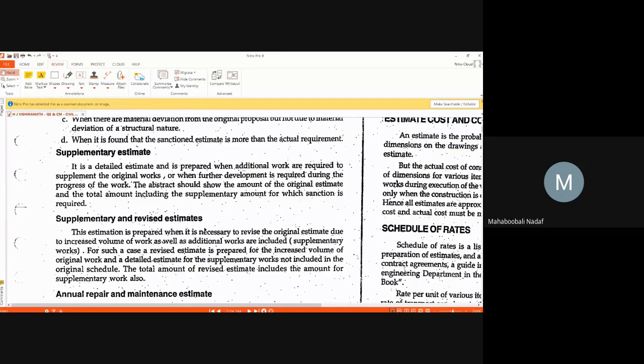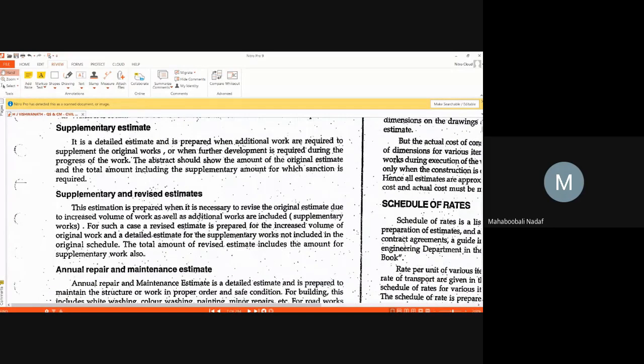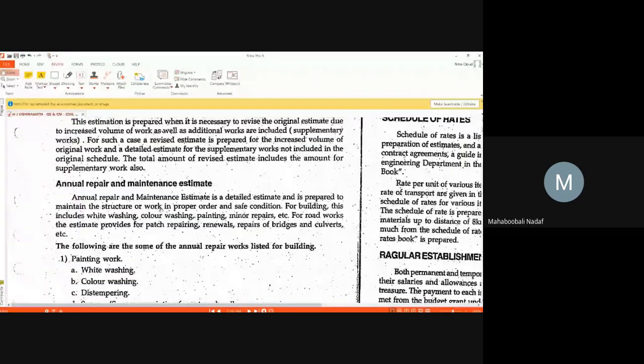In some cases, you have supplementary works, and apart from that, you have a revised estimate also. Next portion, annual repair and maintenance. What exactly are you going to do? Already constructed work is there, maybe a road, maybe a building, any part of the building. So you need to do the estimate year by year or at a regular interval. That is called annual repair and maintenance work.